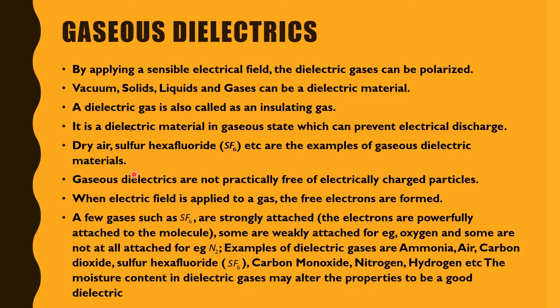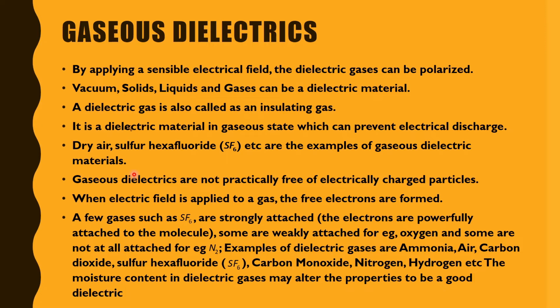Gaseous dielectrics are not practically free of electrically charged particles. So gaseous dielectrics are not free of what? Electrically charged particles. When an electric field is applied to a gas, free electrons are formed. When are free electrons formed? When an electric field is applied to a gas. A few gases such as SF6 are strongly attached; the electrons are powerfully attached to the molecule. Some are weakly attached, for example oxygen. Some are not at all attached, for example N2.